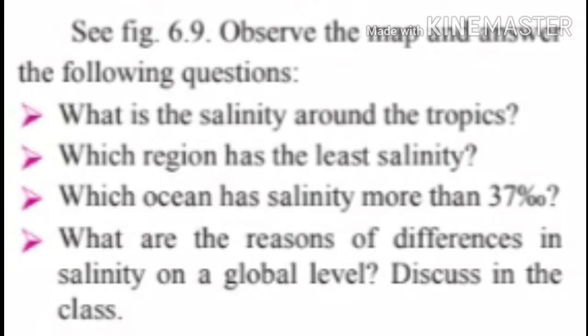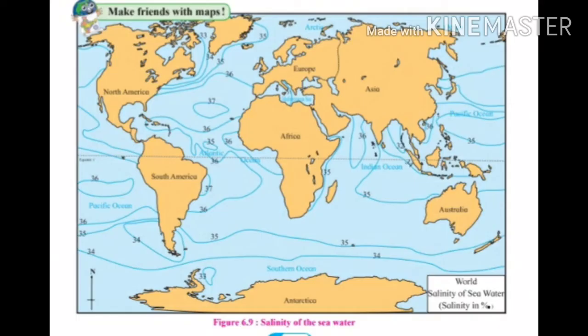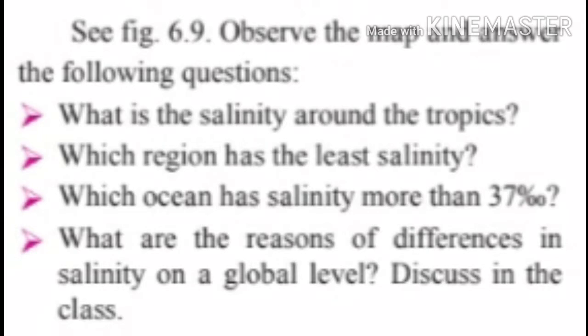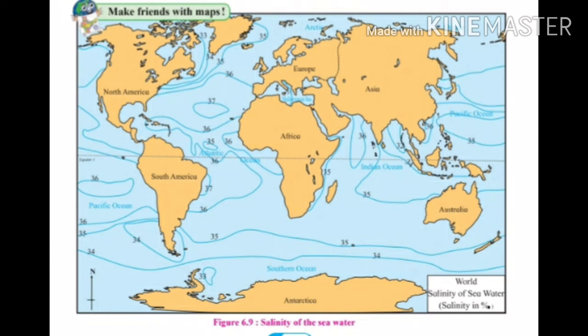Question number 1. What is the salinity around the tropics? As per the map, the salinity around the tropics is 36‰. Question number 2. Which region has the least salinity? As per the figure, the answer is the Bay of Bengal, which has the least salinity of 32‰.